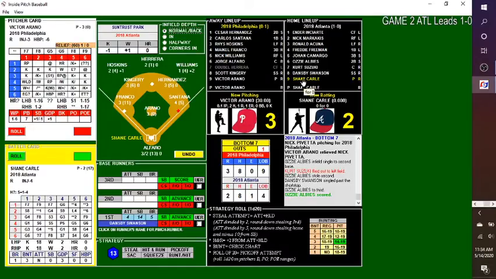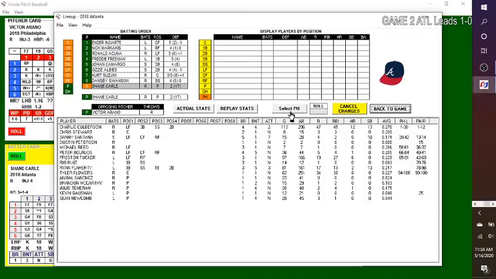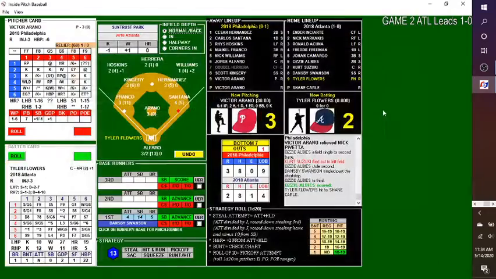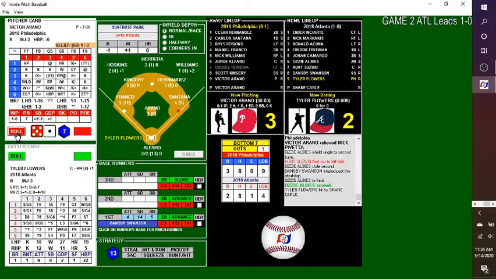We're in the bottom of the 7th. Shane Carle is not going to bat. He's pretty much done. Tyler Flowers is coming in. Arano with a runner on. The pitch. This one, fly ball into left field, but goes foul. Next one to Flowers.